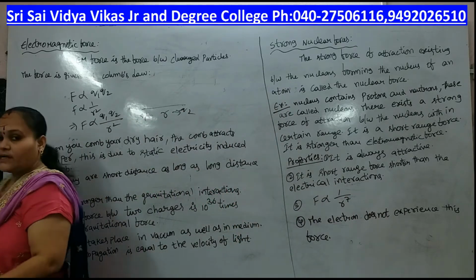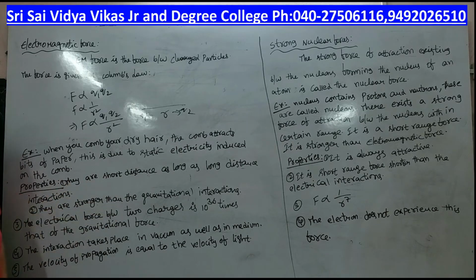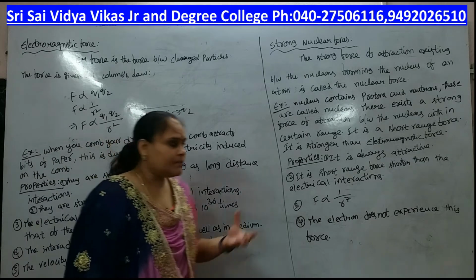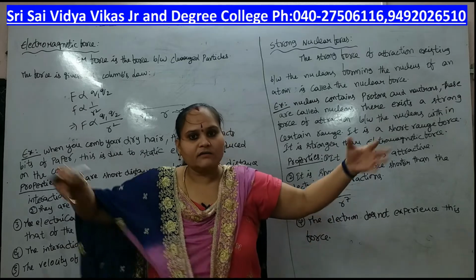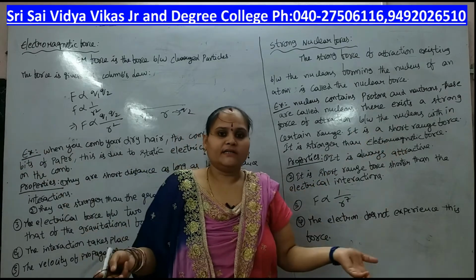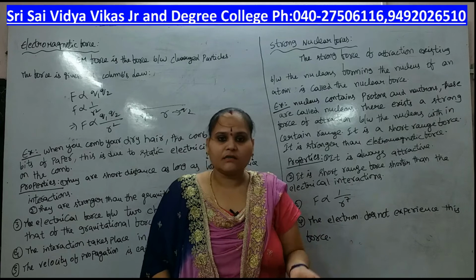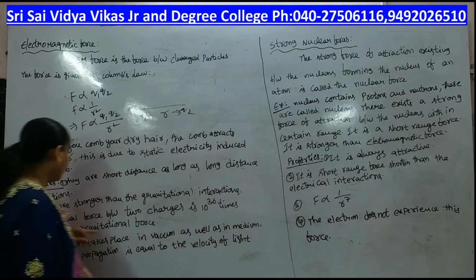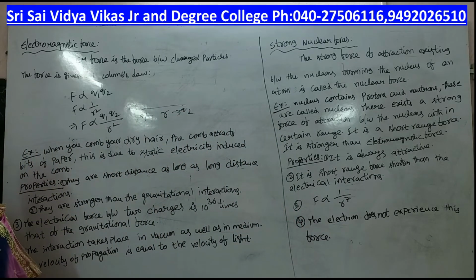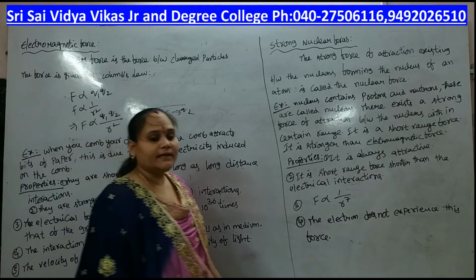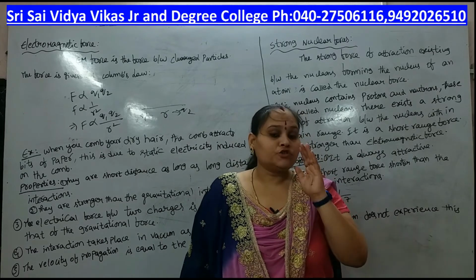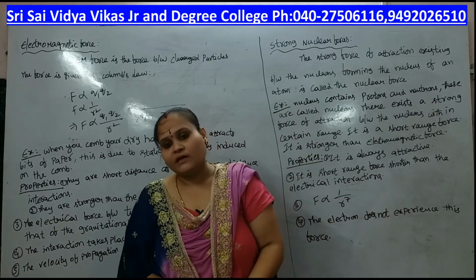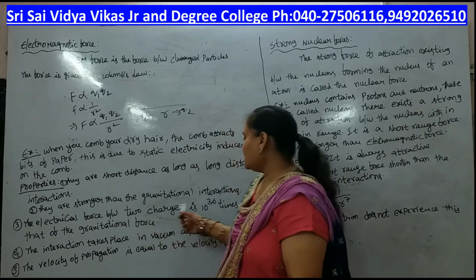The properties of the electromagnetic force are that it acts over both short distances and long distances. That means the force can act between nearby charges or charges at infinite distance, whatever it is. So these are long range as well as short range forces. They are stronger than the gravitational interaction. Very important point: the electromagnetic interaction force is stronger than the gravitational force of interaction.